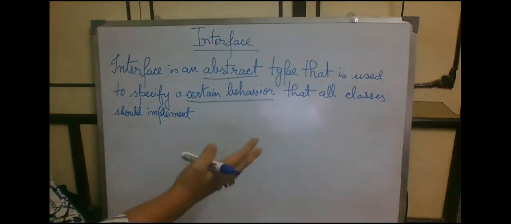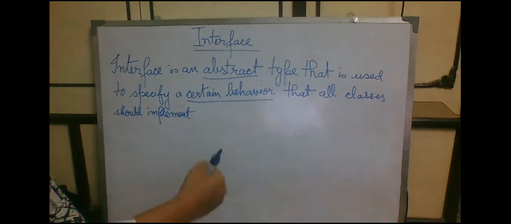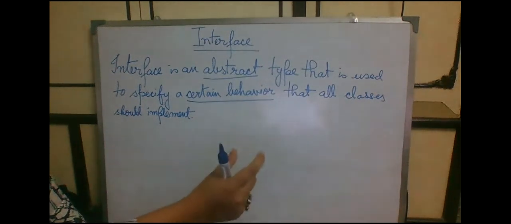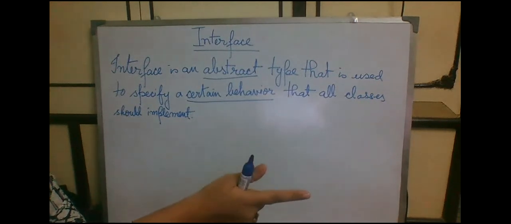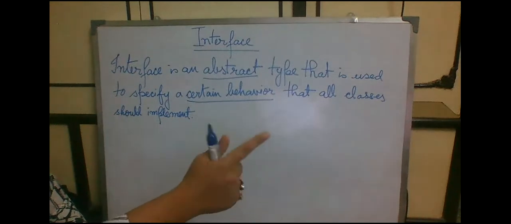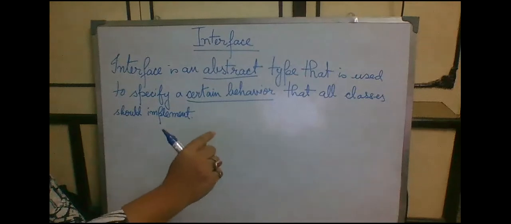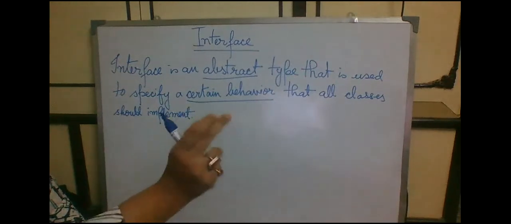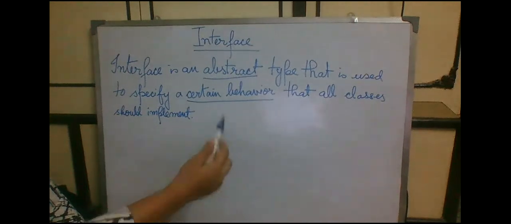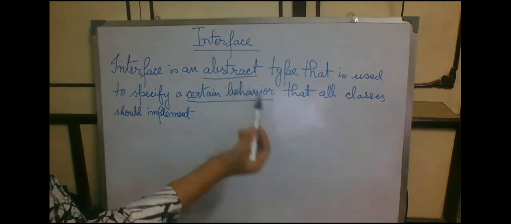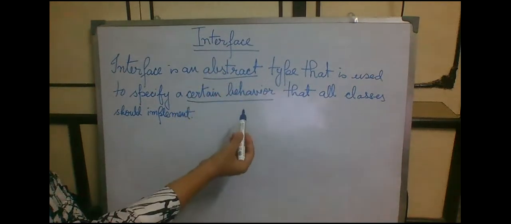Because whenever we talk about a method, it shows us some kind of behavior of that particular object. A car is an object and its method can be change gear or increase speed, right? So the car is running, or the car is waiting to get petrol. Whenever we attach a method to an object, we are describing the behavior of that object, and that abstract method can be declared inside the interface.